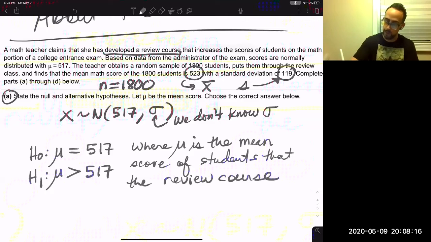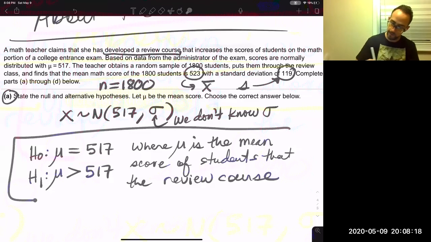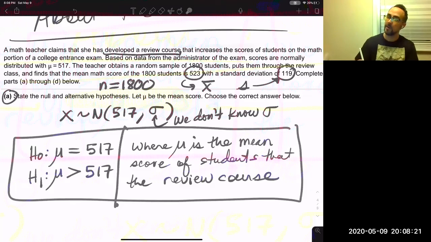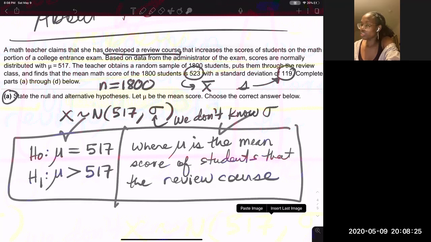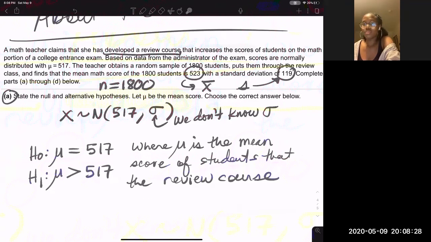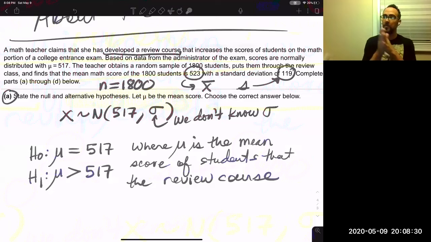That's how you state the null and alternative hypotheses, and you define the parameter. You have to define what your parameter is. It's either mu or p, that's it. In section 10.3 it's mu, the population mean, and in 10.2 it's p, the population proportion. That's step one, to state the null and alternative.